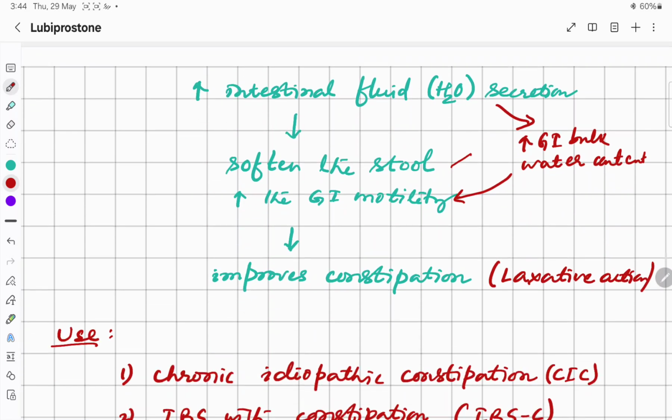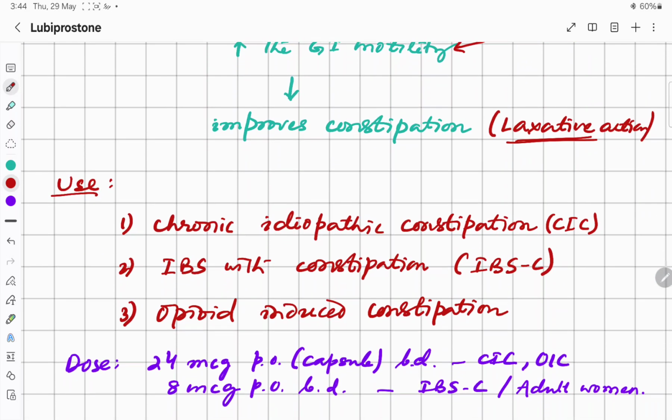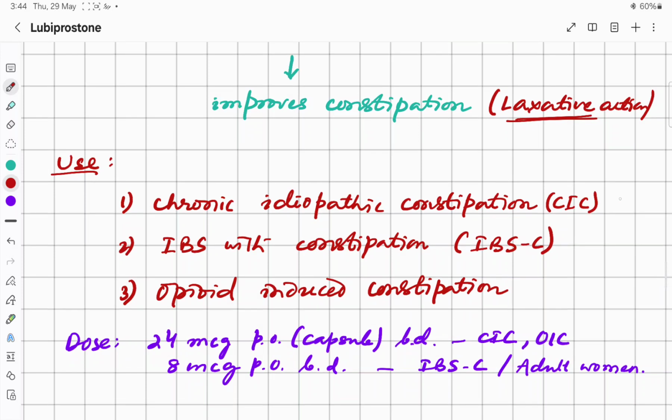So this improves constipation by showing laxative action. We can use lubiprostone in chronic idiopathic constipation, irritable bowel syndrome with constipation dominant, IBS-C, and also in opioid-induced constipation.